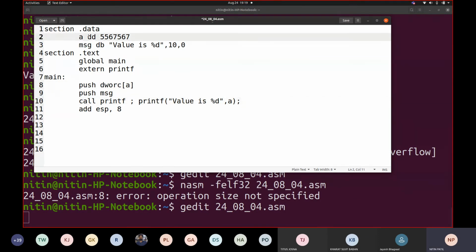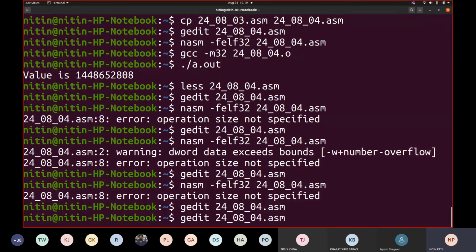Why D word? This is define double, so we are saying double word. Double word means what? DD means 4 bytes. DB means 1 byte. And DW means 2 bytes. So we are using 4 bytes. So that's why it should be D word, double word A. Now let us save this. Okay, and let us go back again to the code.